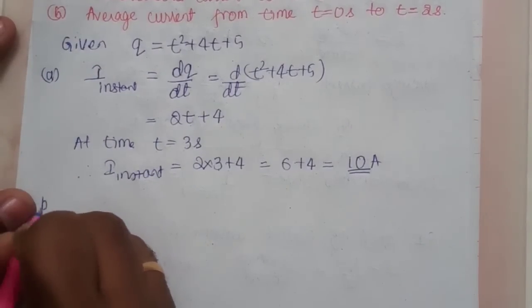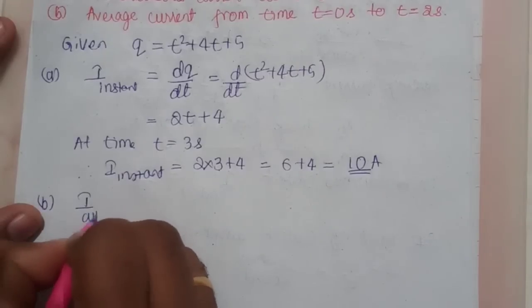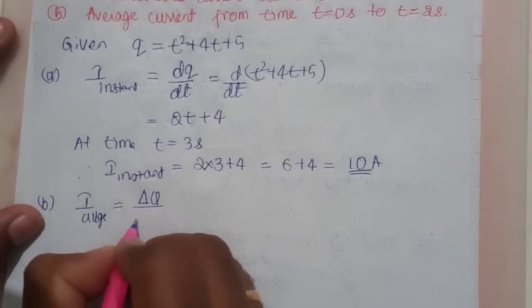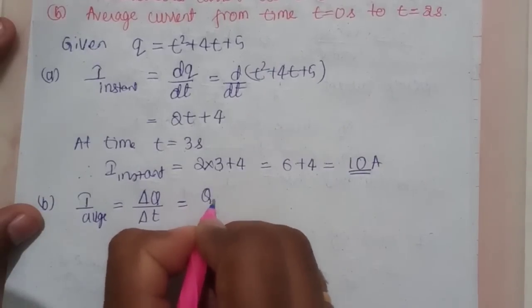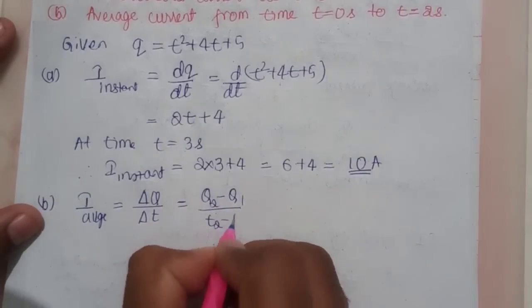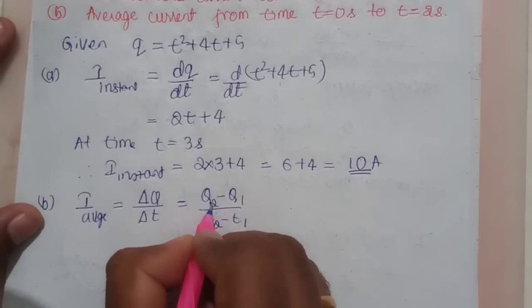Now B. B is the average current. So average current is I average. I average is equal to delta Q divided by delta T. But what is delta Q? Delta Q is Q2 minus Q1, divided by T2 minus T1. Now we need to calculate first Q2 and Q1.